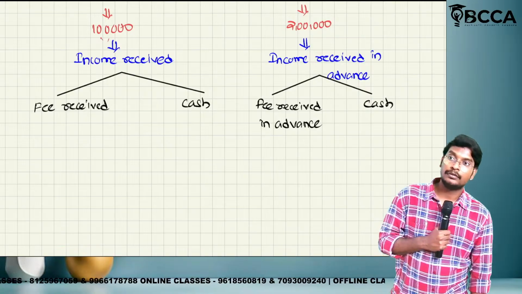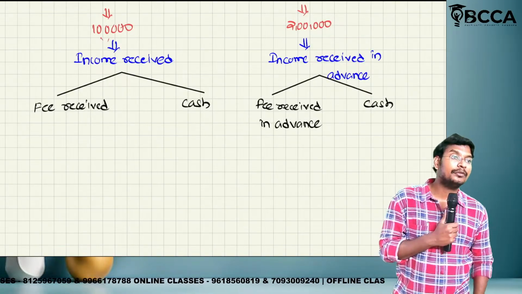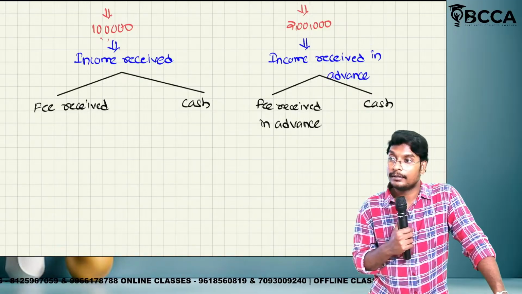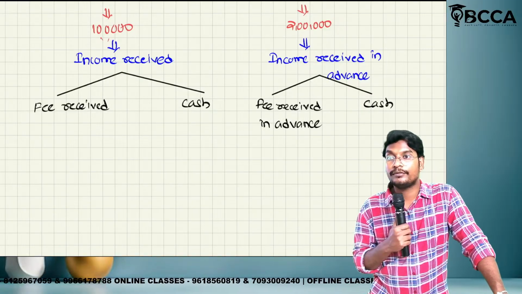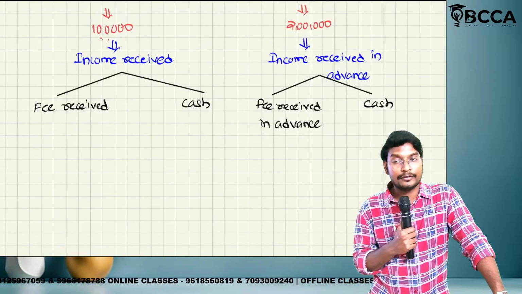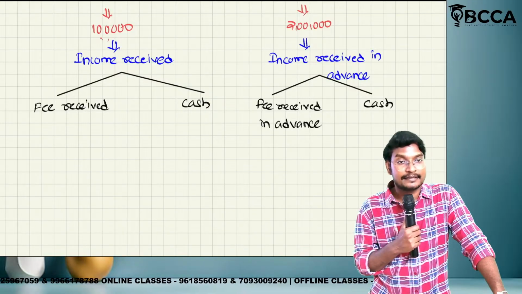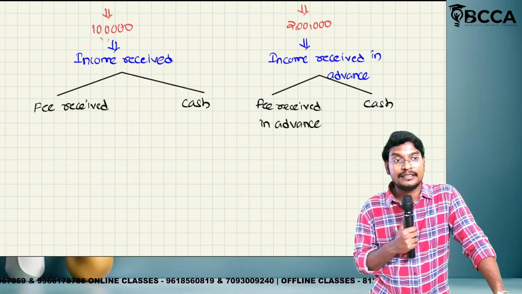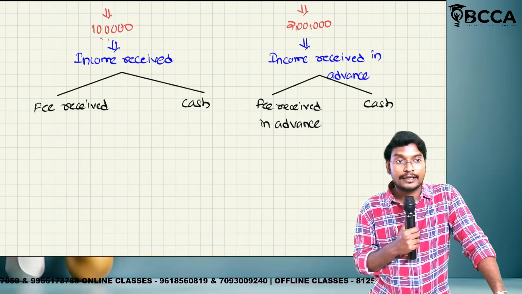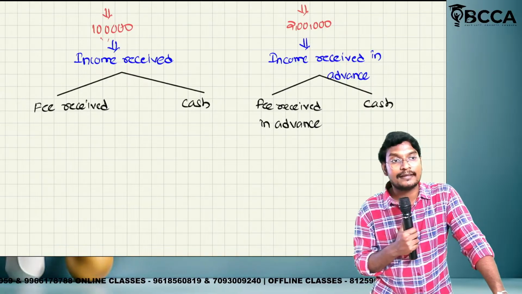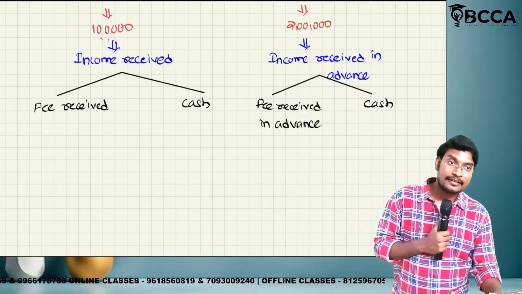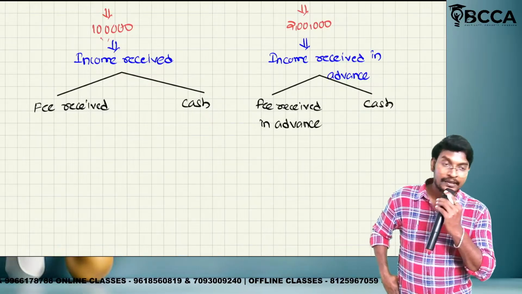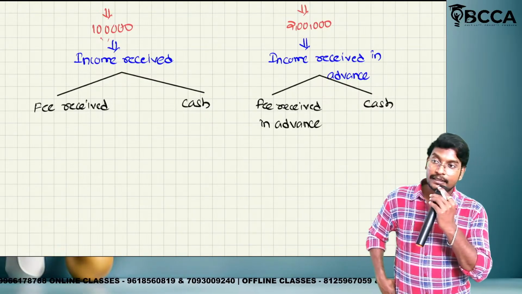Now if you follow the cash basis, how much amount will you recognize in the books of accounts? We will recognize whether received or paid. We received totally 3 lakhs. So if you follow the cash basis, we will recognize the 3 lakhs in our books of accounts. If you follow the accrual basis, we have to see which amount is related to the current year. The amount of 1 lakh is related to the current year. The amount of 2 lakhs is related to next year. So as per accrual concept, we will not consider the income received in advance. As per the cash basis, we will consider it.